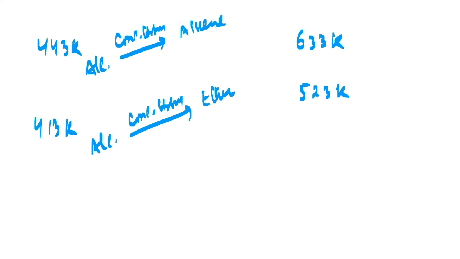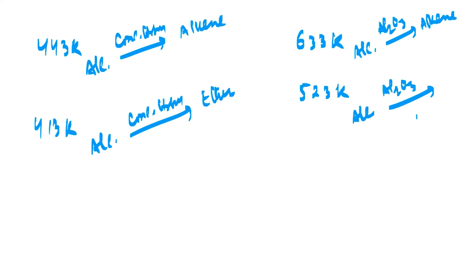Same here, but with alcohol in presence of alumina, Al2O3, gives me an alkene. And here alcohol in presence of catalyst alumina gives me an ether. So please remember those temperature ranges for your competitive exams, my dear friends. I hope everybody has understood this thing. Please make note of these temperature ranges.